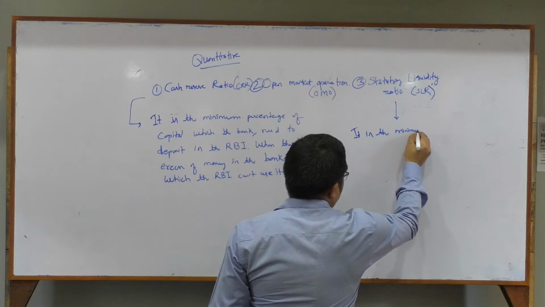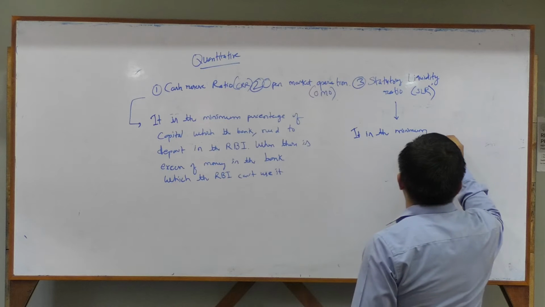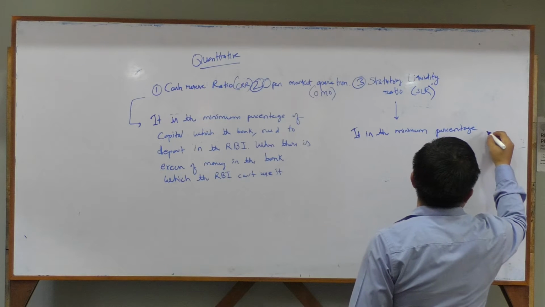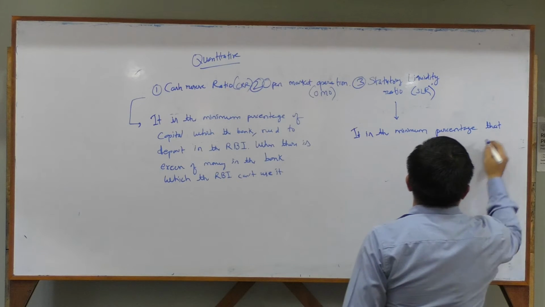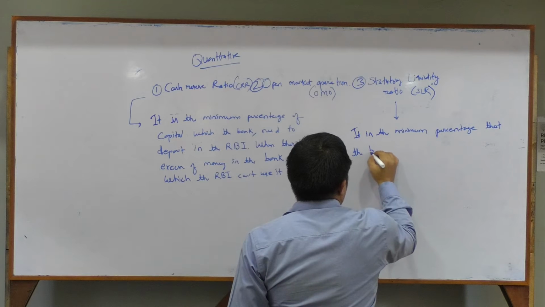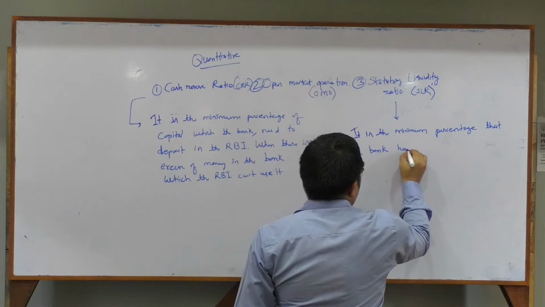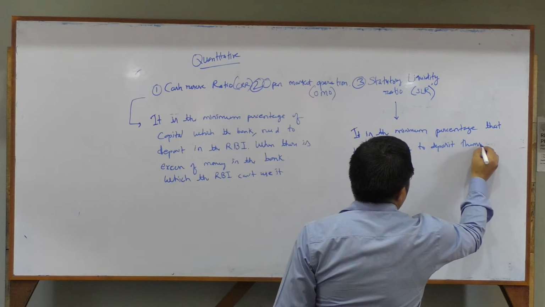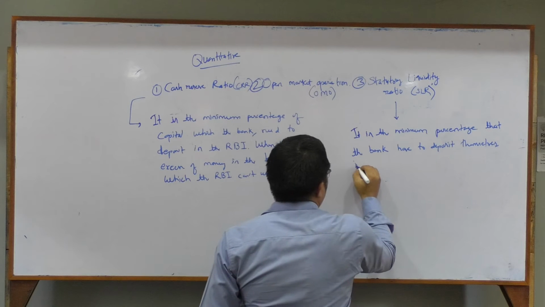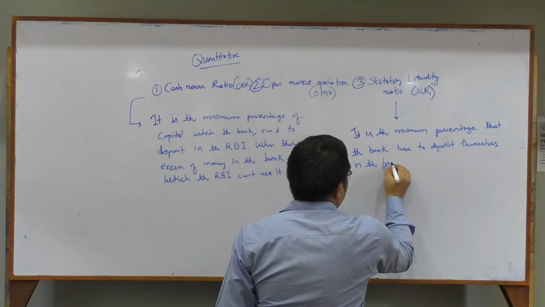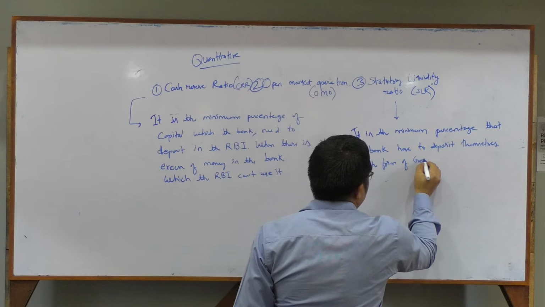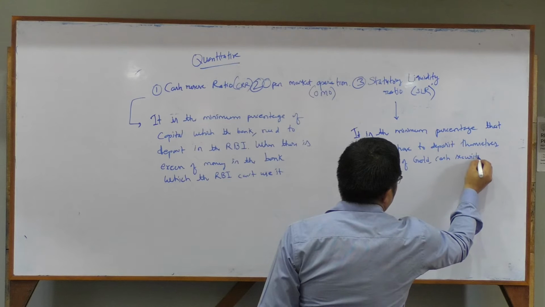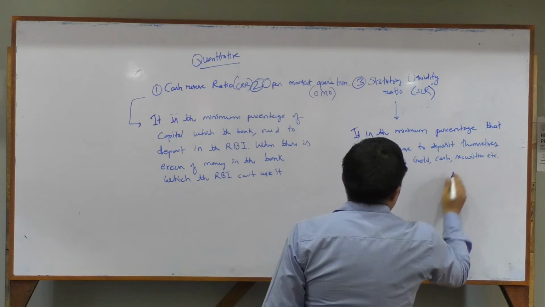It is the minimum percentage that the bank has to deposit themselves, okay, themselves I am saying, in the form of gold, cash, securities, etc. Okay.